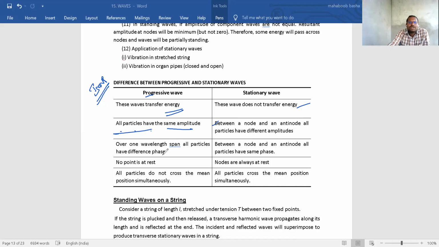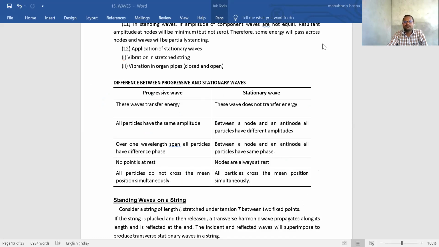Okay. Next, over one wavelength span, all the particles in a progressive wave have different phases. But here, all the particles will have the same phase. Next, in a progressive wave no points are at rest, but here nodes will be at rest position. Next, in a progressive wave all particles do not cross their mean position simultaneously, but here, at a time, they all pass their mean position simultaneously. Once you see the loop formation, you will have an idea. So these are the characteristics of stationary waves and the differences between progressive waves and stationary waves.